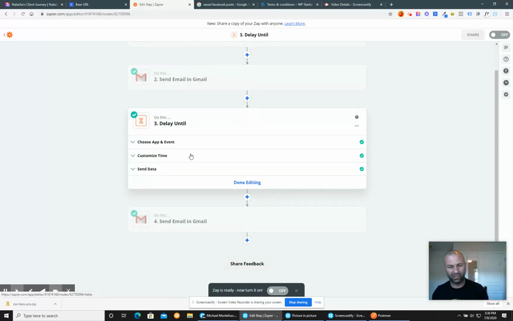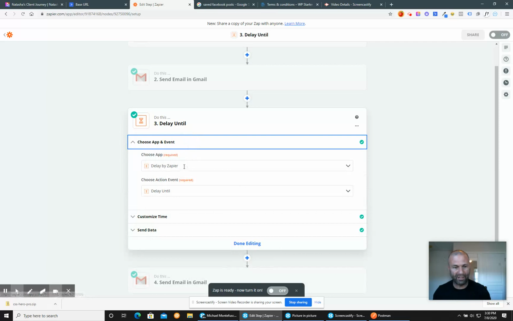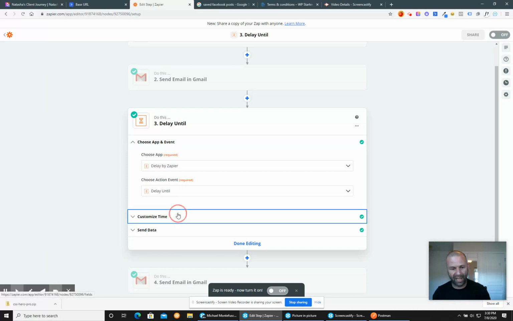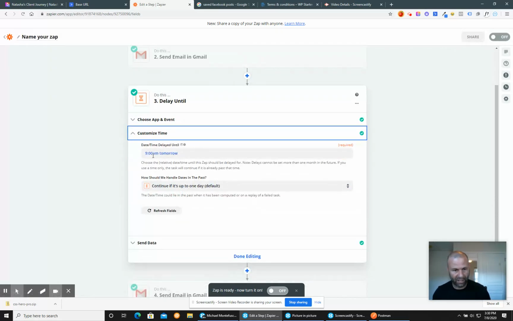We're going to use something called delay, right? So choose app and event. We're going to choose Delay by Zapier. Then choose delay until, and then customize time. You're going to put 9 a.m. tomorrow, because this is going to go out on Sunday, right? And I think it may even hit at midnight if I remember correctly.